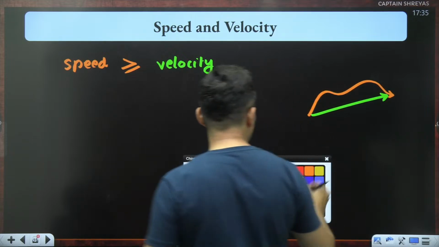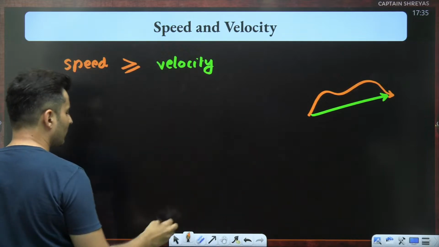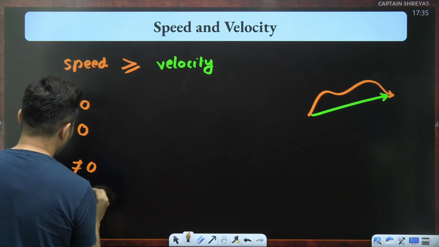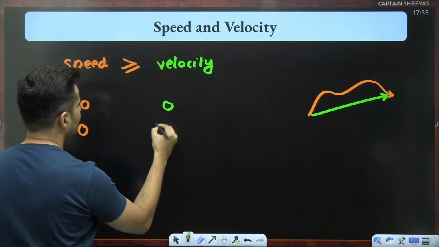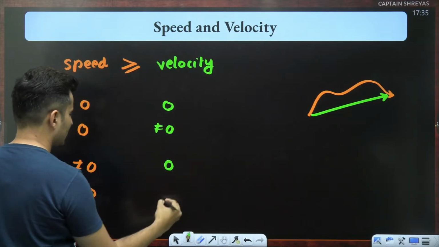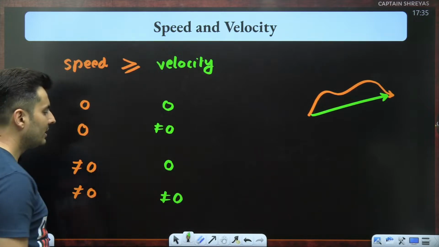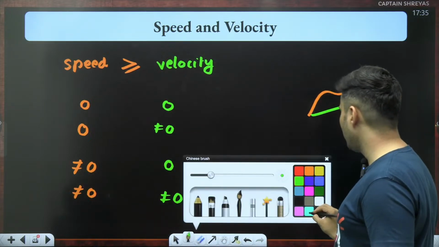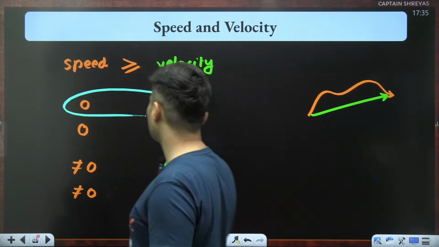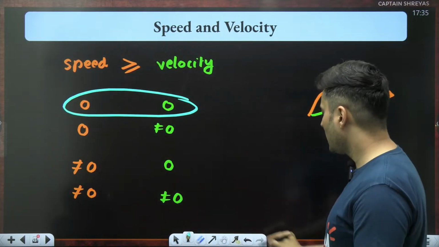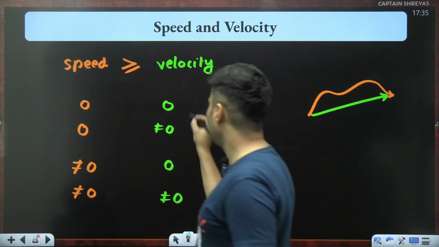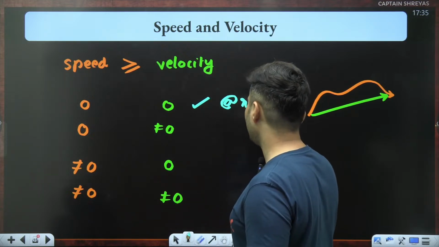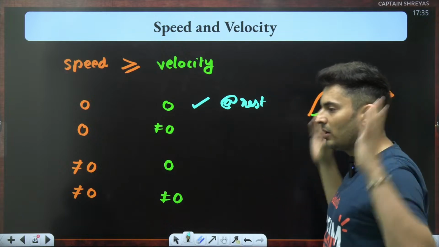Always. Also think and tell me, out of speed and velocity, which of the following are possible? Speed is 0, speed is not 0, then you have velocity is 0, velocity is not 0. Which of the following cases do you think are possible and not possible? Just think about it. Is this first case possible? Speed is also 0, velocity is also 0. I think it is possible. A particle is at rest. Definitely, it is possible. Imagine something is at complete rest. So it is neither moving, no speed, no velocity also.